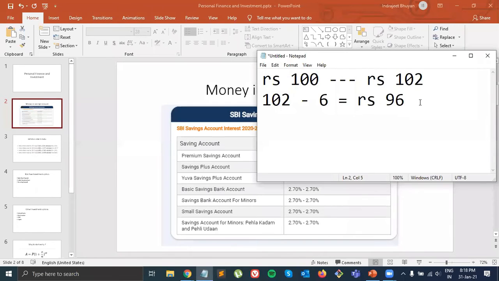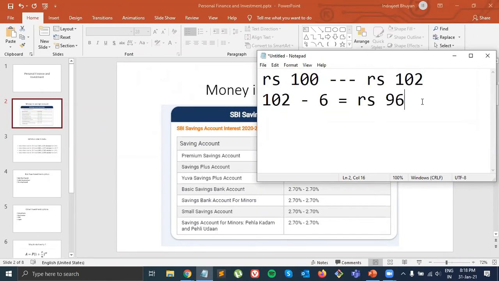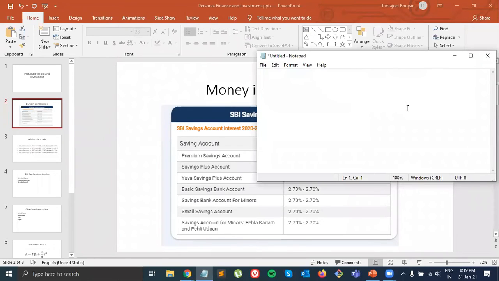So this is the reason why when we keep money only in a savings account, we often lose money in the long run. If you see, we just lost 4 rupees. We think that our money is growing, but in reality our money is going down. So what to do? We need to find such investment platforms or options where our interest rate is more than the inflation rate. Often we don't realize this. We think that we are earning good money, but if you just work and earn money and don't put it in good saving options, you will end up losing money, as you have seen here.